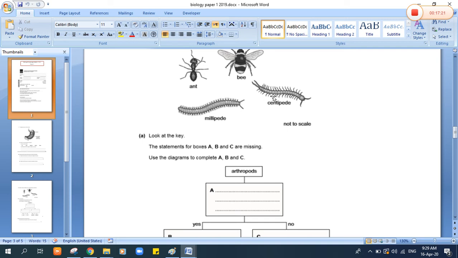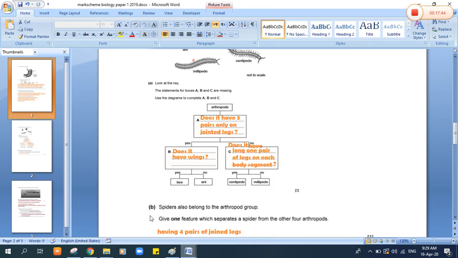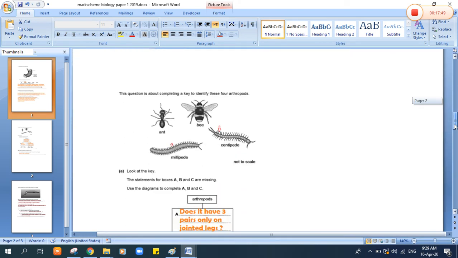Another difference is that here we can see the legs, only one pair on each side. Here one leg, one leg, one leg. But here you have to notice it well. It has two pairs. Okay, I can magnify it for you, or zoom in for you.